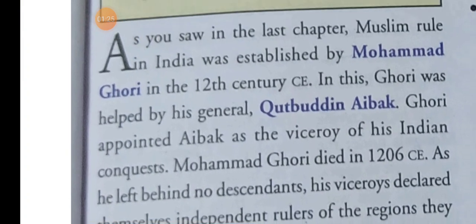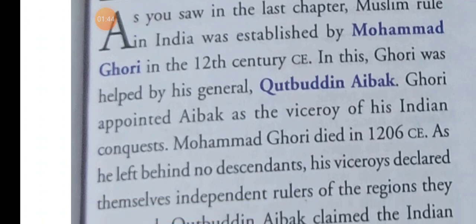This Muslim rule was established by Muhammad Ghori in the 12th century CE. Muhammad Ghori was helped by his general.